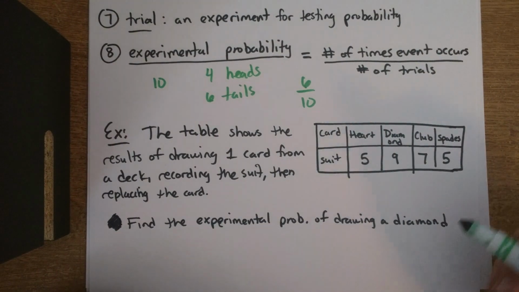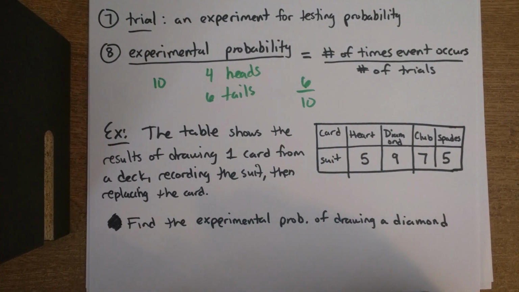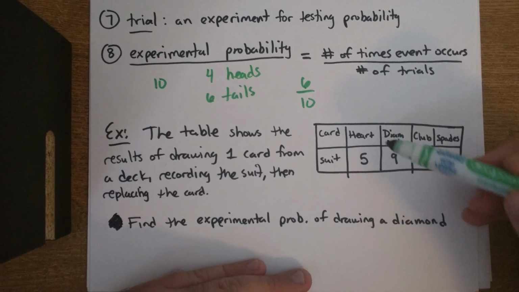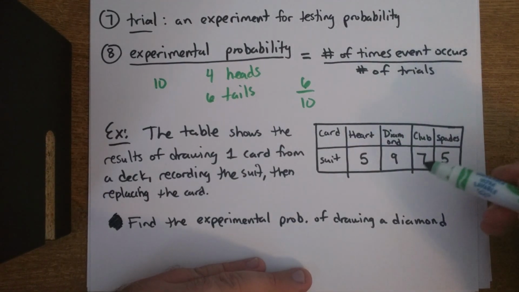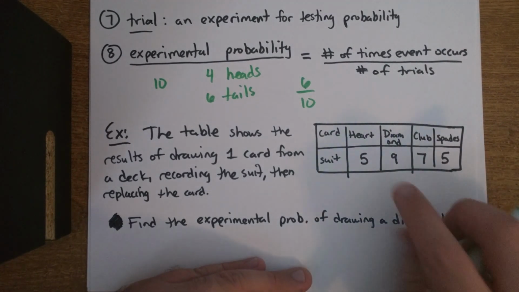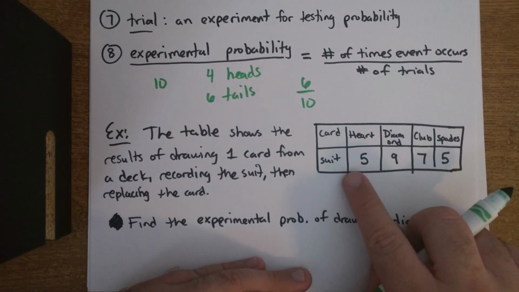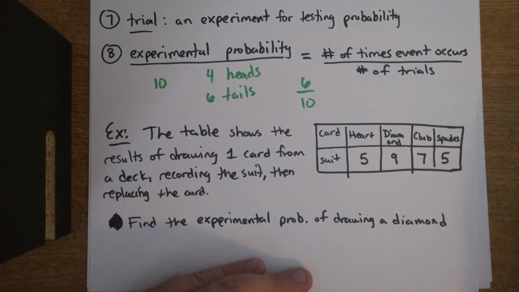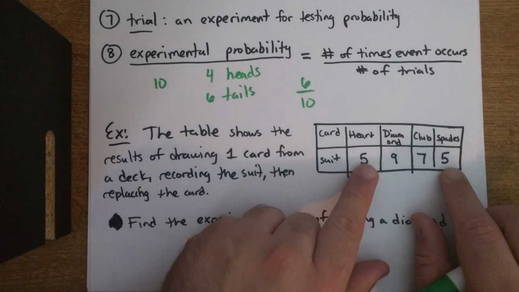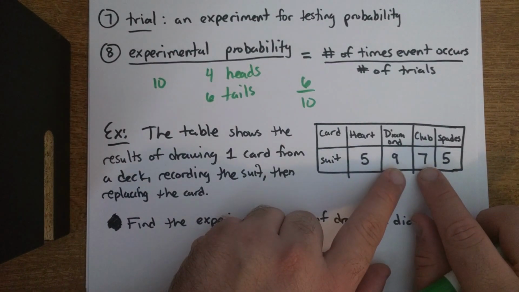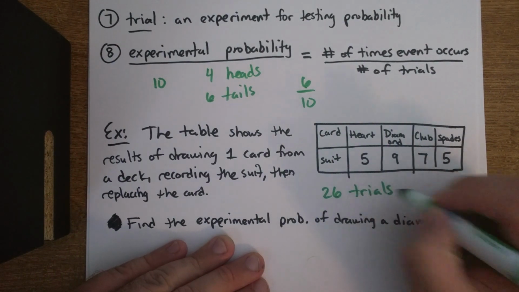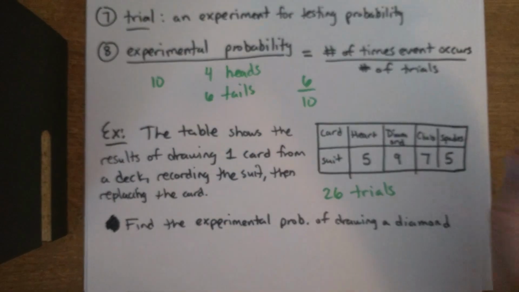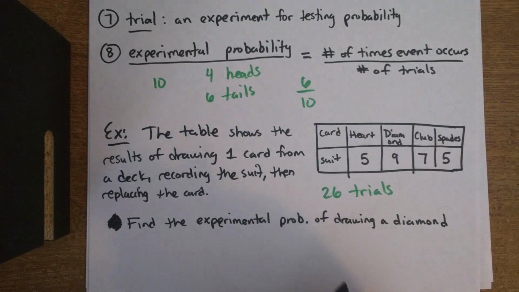The table shows the results of drawing 1 card from a deck, recording the suit, then replacing the card. So we did it. We got 5 hearts, 9 diamonds, 7 clubs, and 5 spades. So let's see how many times we drew in total. Let's just add up 5 plus 9 plus 7 plus 5 real quick. 5 plus 5 is 10. 9 plus 7 is 16, so we did it 26 times. So that means that in this experiment, there were 26 trials. They did the drawing of 1 card 26 times, recording the suit and replacing the card.